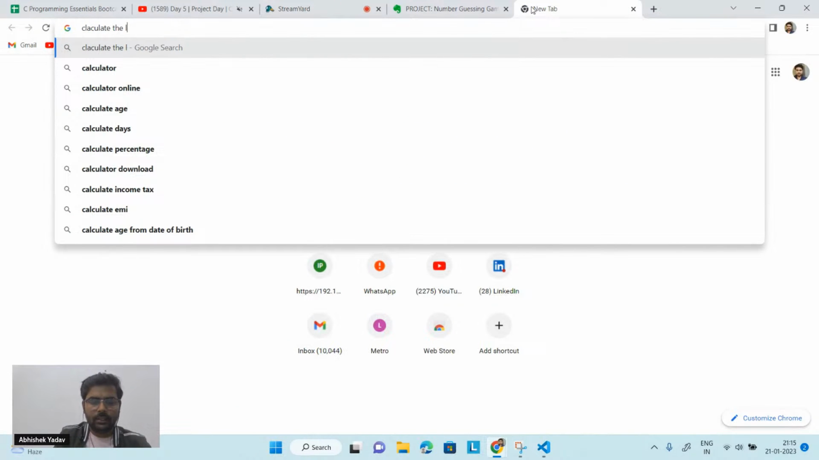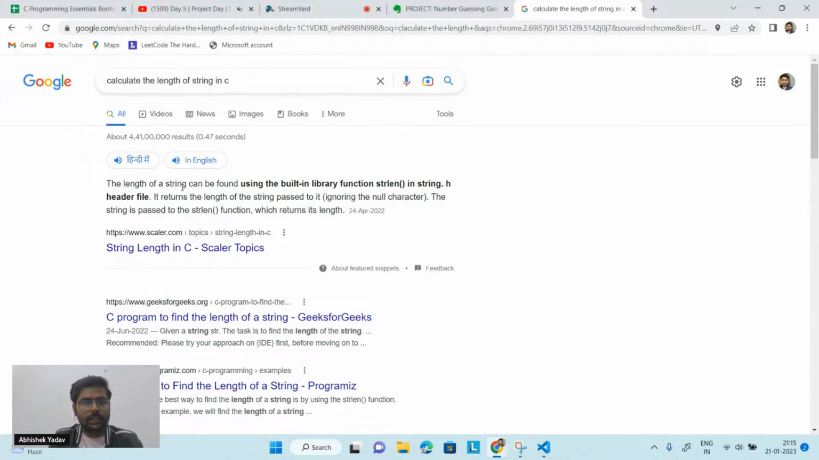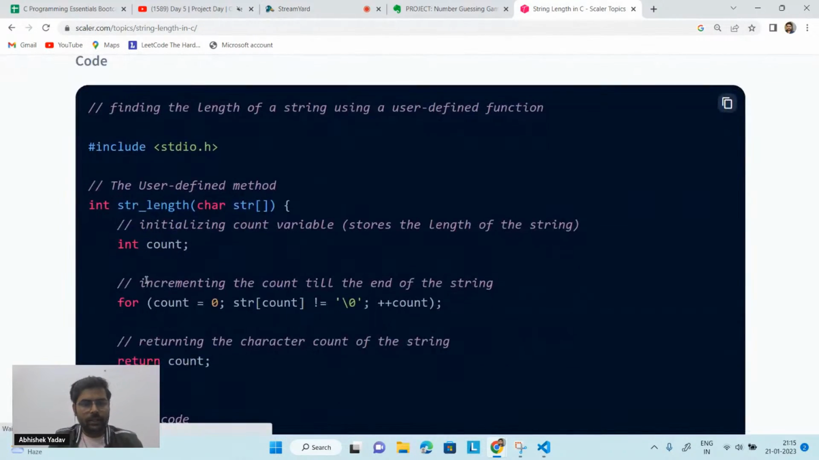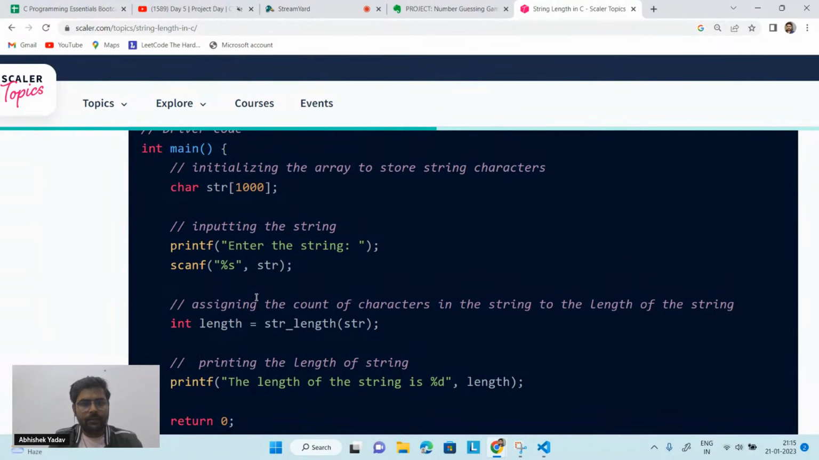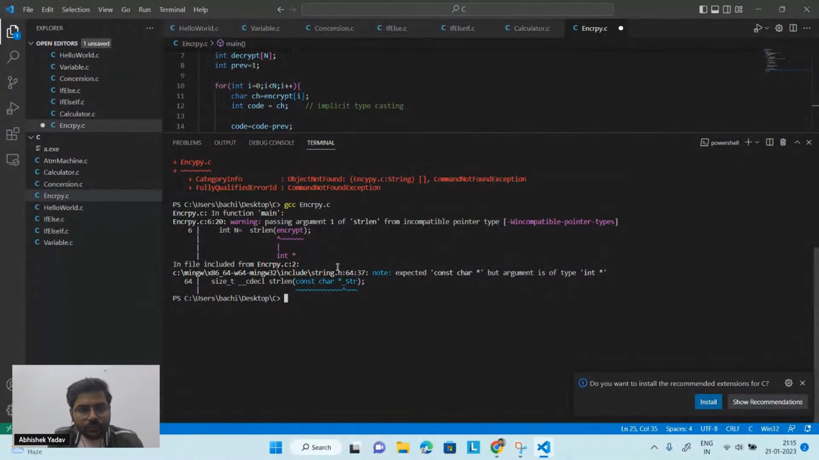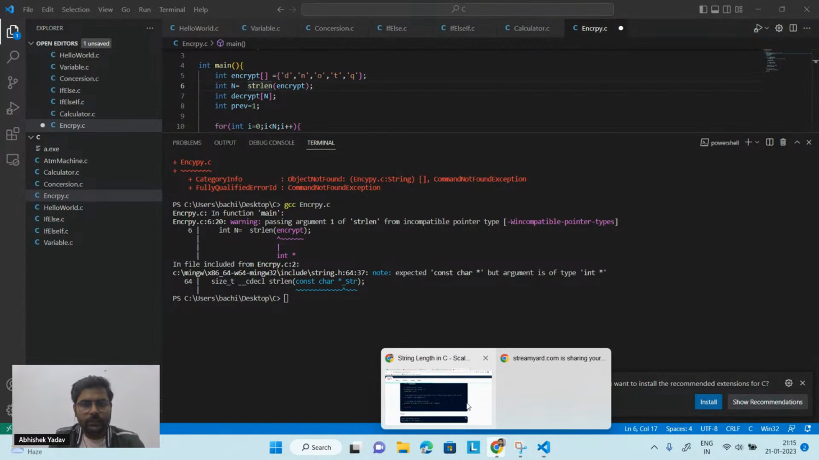Calculate the length of string in C, right? So basically you can calculate the length using the strlen function here. If you go here, there is the scanf, we have created str, and after that we are passing the correct value, then why are we getting the wrong answer here? Encrypt, strlen encrypt. Okay, we have done the correct part. So let's see.